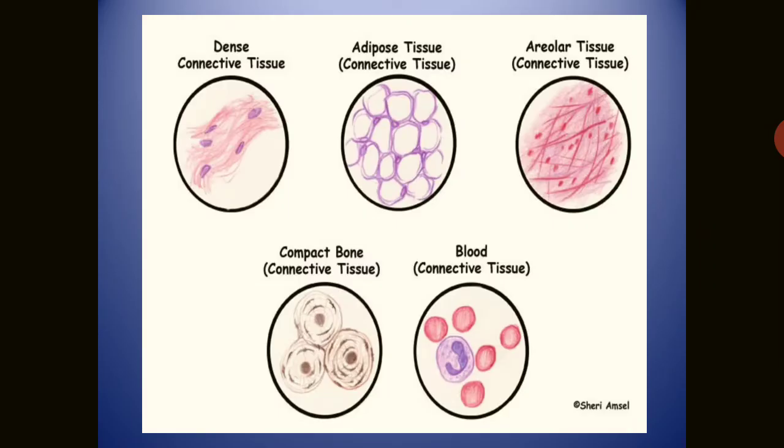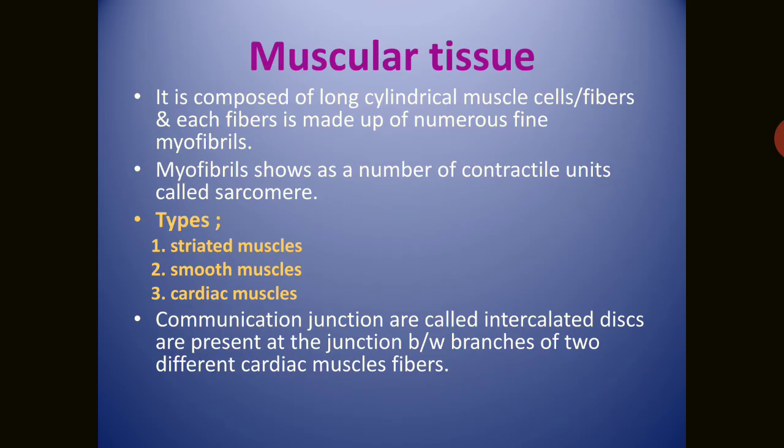In the dense connective tissues, the picture is very dense. In adipose, it is connective tissue. Areolar, air is filled here. Compact, in the case of the bone and bone tissues. And blood is also a connective tissue. This is a fluid structure. So these are the pictures of these tissues.